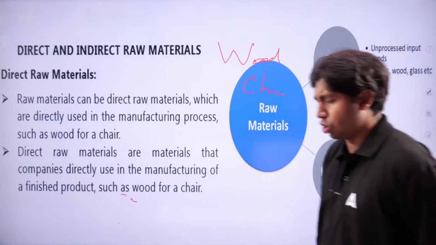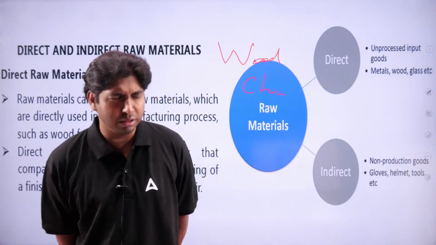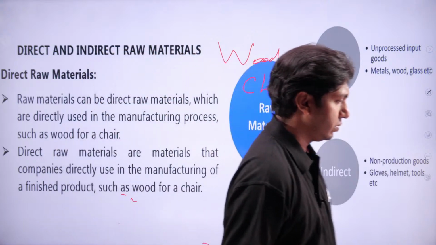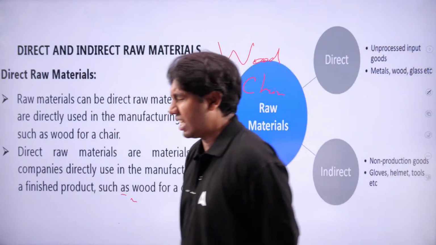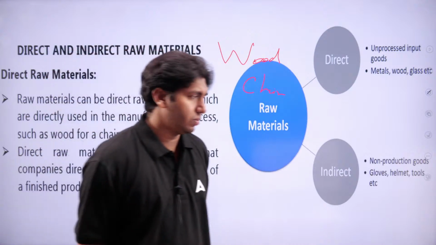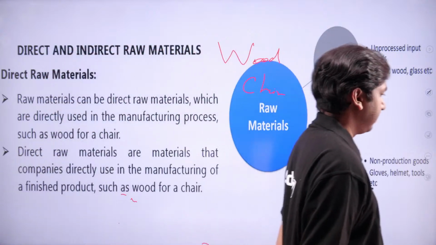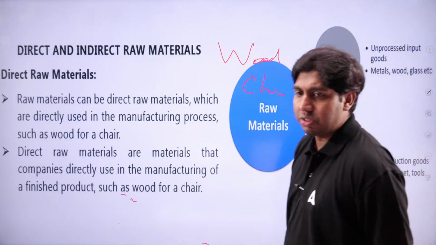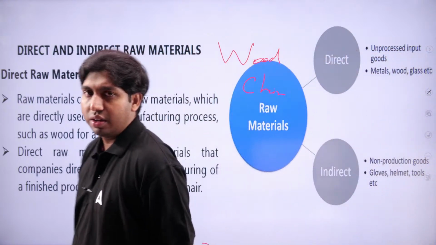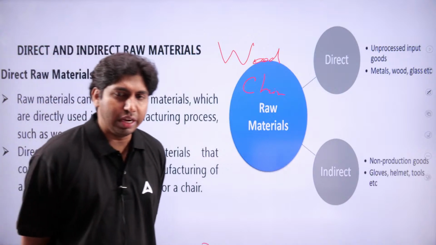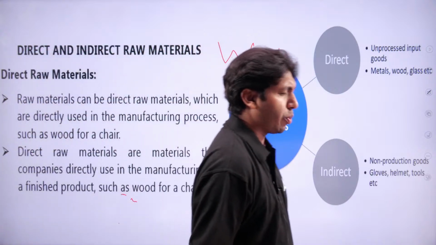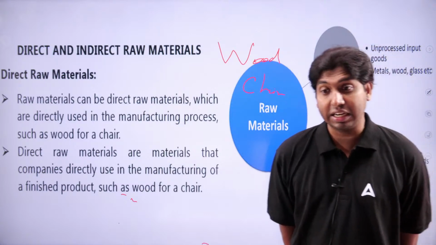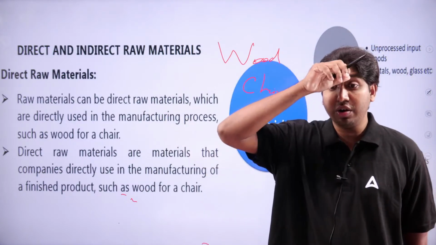Wood to chair, wood to table, wood to bed, directly converting. So raw materials which are directly used in the manufacturing process are called direct raw materials.